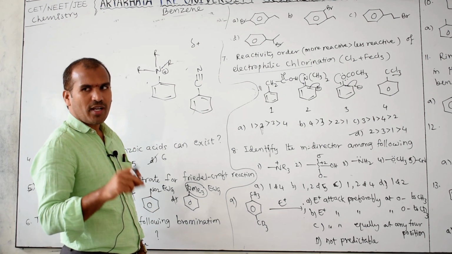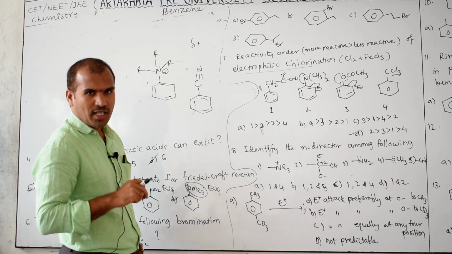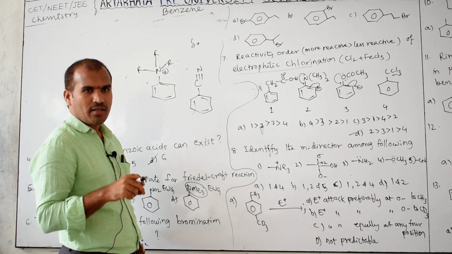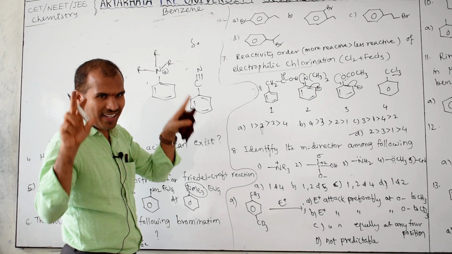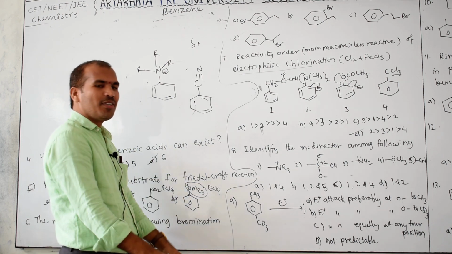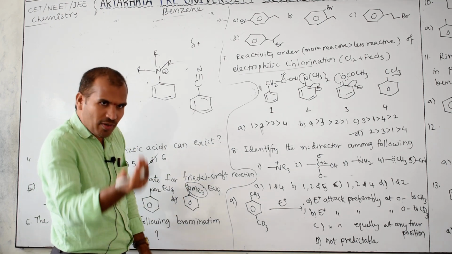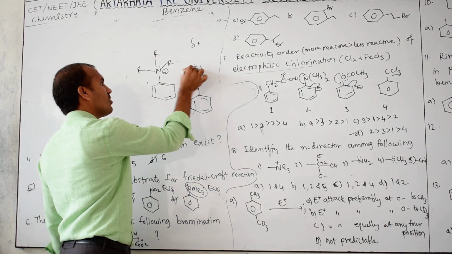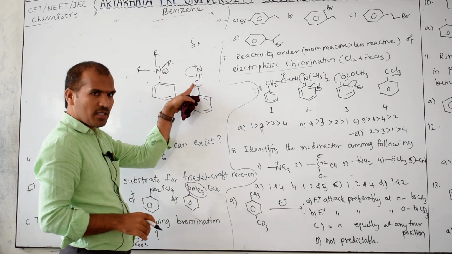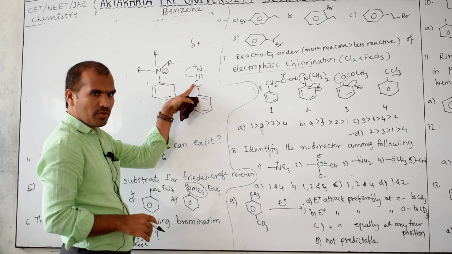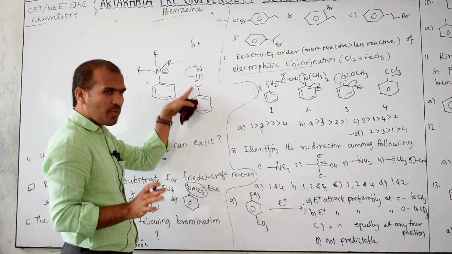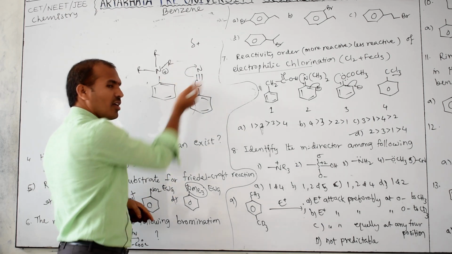Carbon is 2.5, nitrogen is 3. That's why in the initial one table I gave in the organic chemistry, that is very important. So nitrogen 3, more electronegative, will take the electron. Then here what is the charge? Positive.